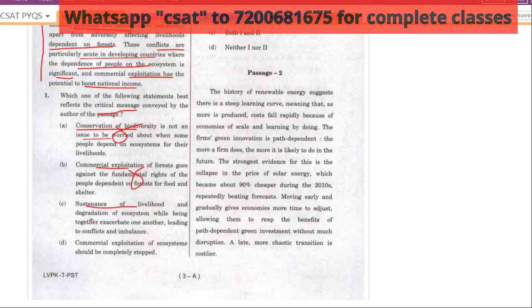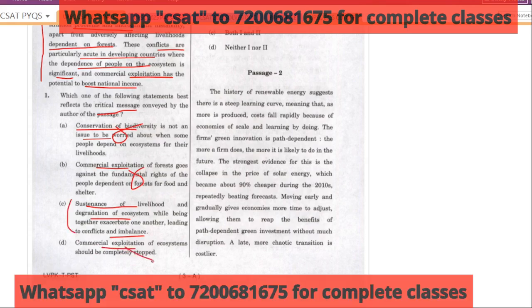Sustenance of livelihood and degradation of ecosystem, while being together, exacerbate one another, leading to conflicts and imbalance. This looks kind of okay, because they are telling that both should be there and it has to have a balance. Then commercial exploitation of ecosystem should be completely stopped. It is not telling to completely stop. It is actually telling we should do it so that national income can be boosted. So obviously C is the answer here. Very short passages were given in 2025 and options were also easy. So one is C, guaranteed. Without even looking at the official answer key, you can tell that one should be C.